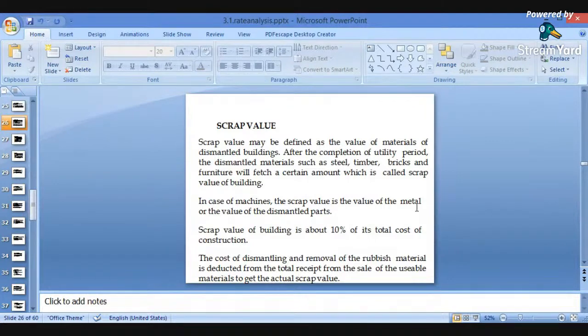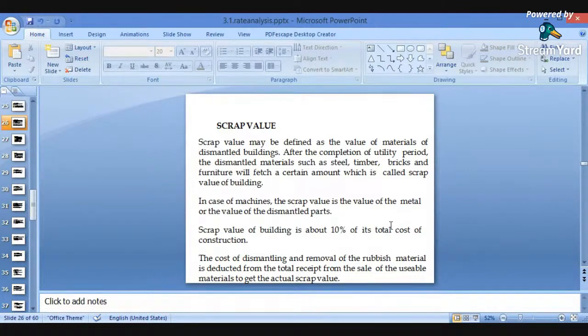After the completion of the utility period, the dismantled materials such as steel, timber, bricks, and furniture will fetch a certain amount, which is called the scrap value of the building. There may be old timber beams, old steel structures, bricks, and various wooden furniture. After selling these, we can have an amount, and that amount or value will be considered as the scrap value. In the case of machines, the scrap value is the value of the metal or of the dismantled parts. Machines also have a scrap value.